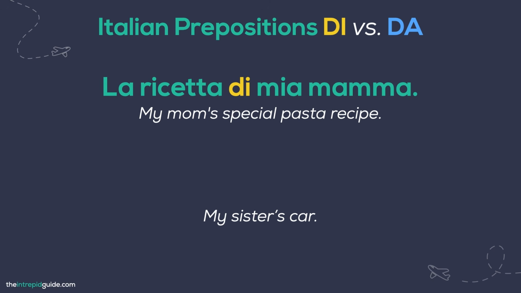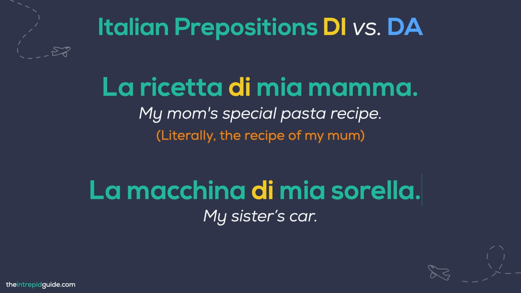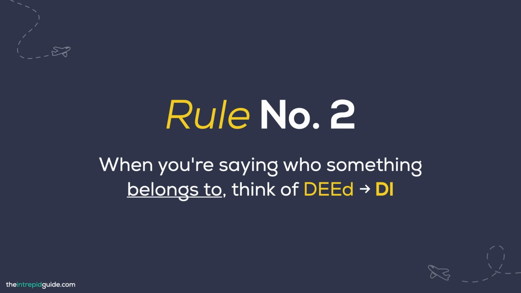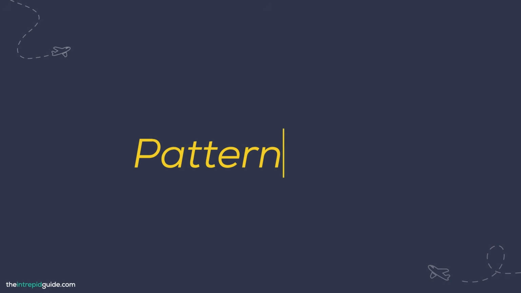So to say my mum's recipe and my sister's car, you say La ricetta di mia mamma. Literally the recipe of my mum. La macchina di mia sorella. Literally the car of my sister. See how it works? First the thing, then di for deed, then the person it belongs to. In English, we just add an apostrophe s and we're done. In Italian, we use di. So the second rule or pattern to look out for is when you're saying who something belongs to, use di. Think of a deed.